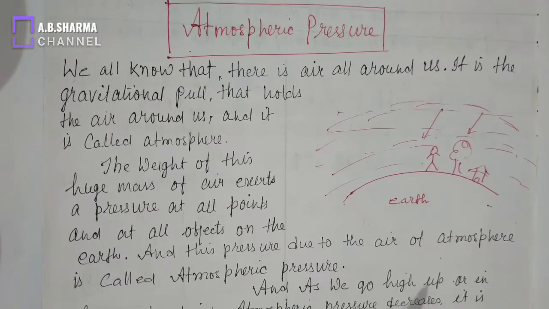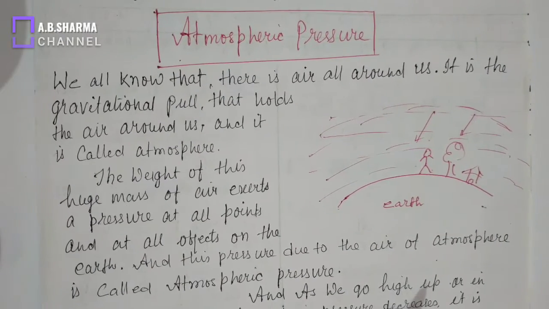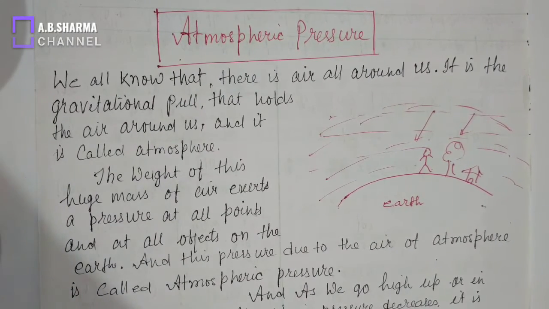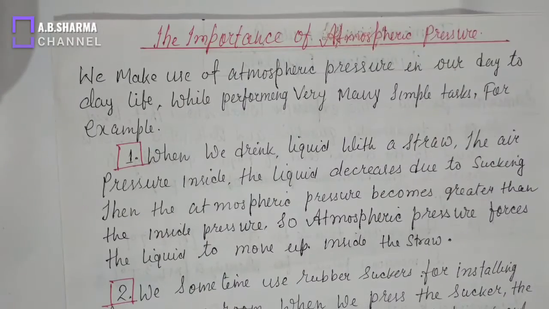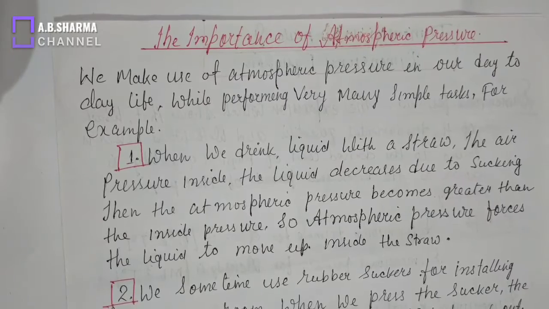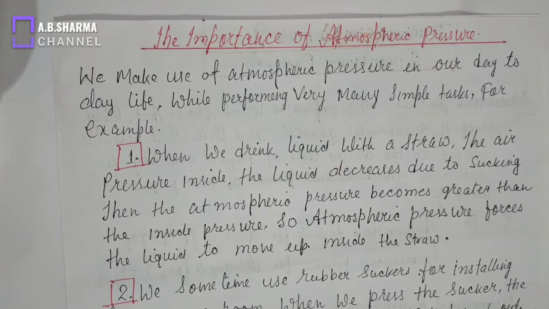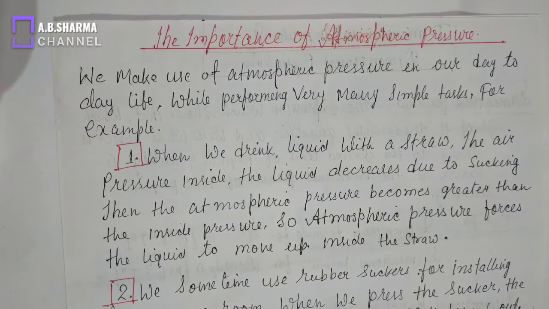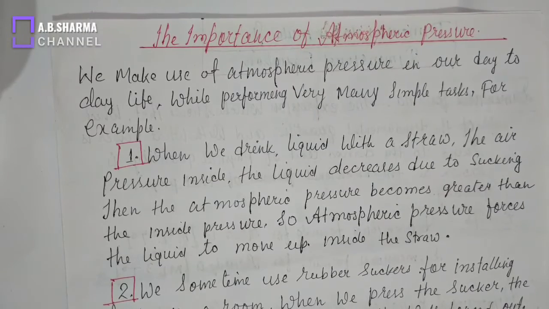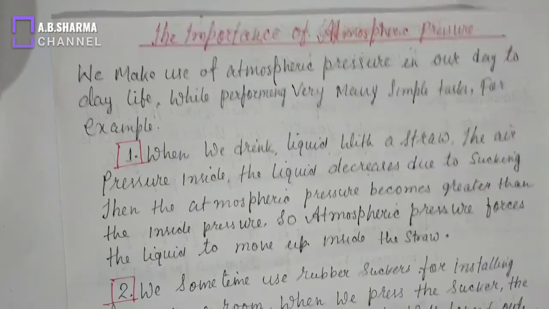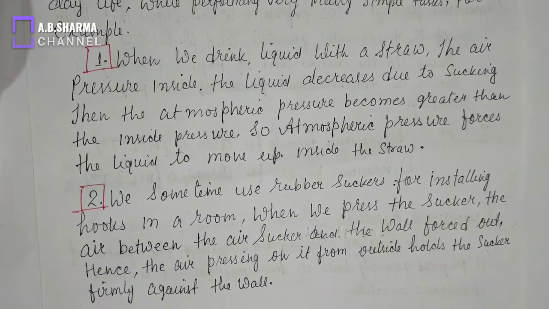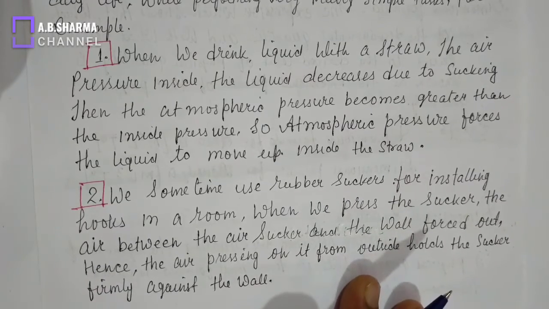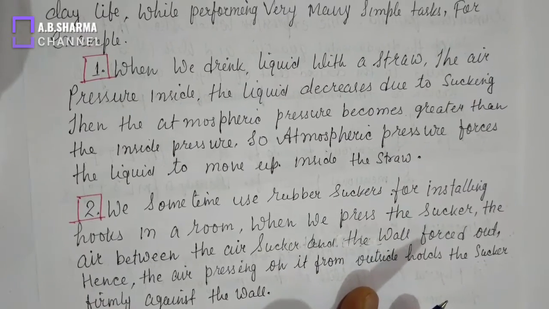Now, importance of atmospheric pressure, or properties of atmospheric pressure. We make use of atmospheric pressure in our day-to-day life while performing many simple tasks, and the tasks are given here. It means if there is no atmospheric pressure, the task will not be completed. So these tasks are performed only due to atmospheric pressure.